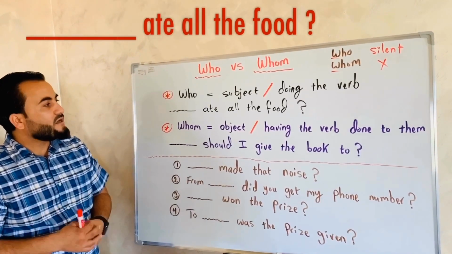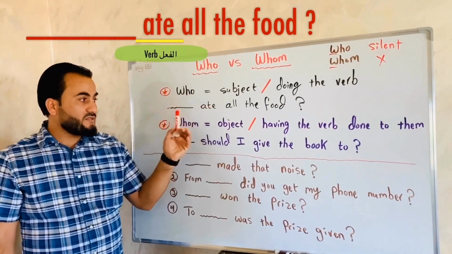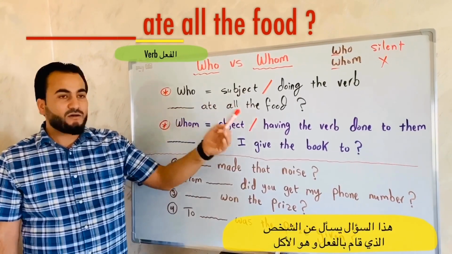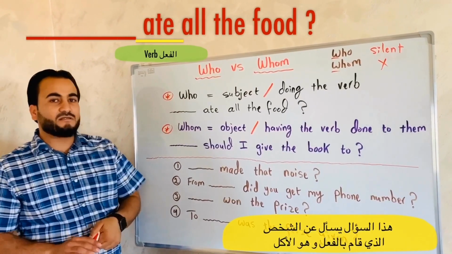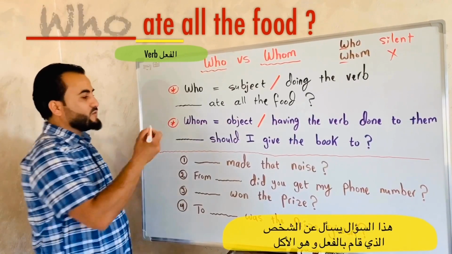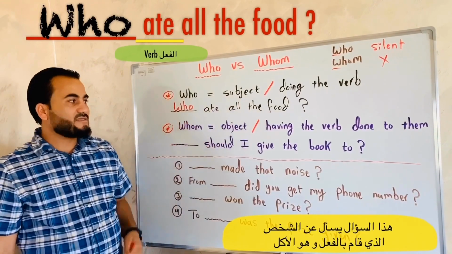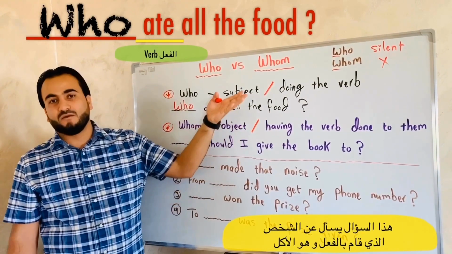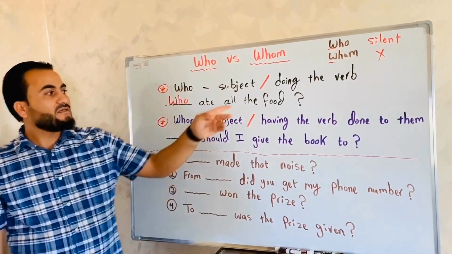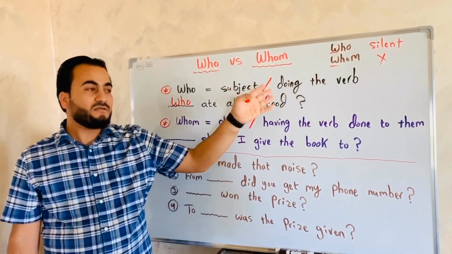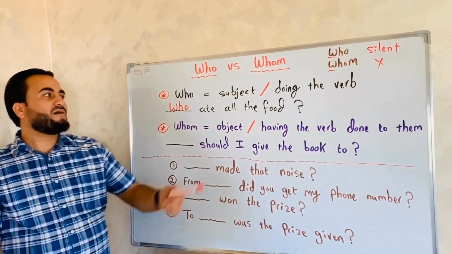So first of all, I identify the verb, which is ate. So this question is asking about the person who's doing the eating. Okay, so here the answer is who. Who ate all the food? We are asking about the person who ate all the food. Okay, so again, who talks about the subject, doing the verb, a person doing the verb. Very nice.